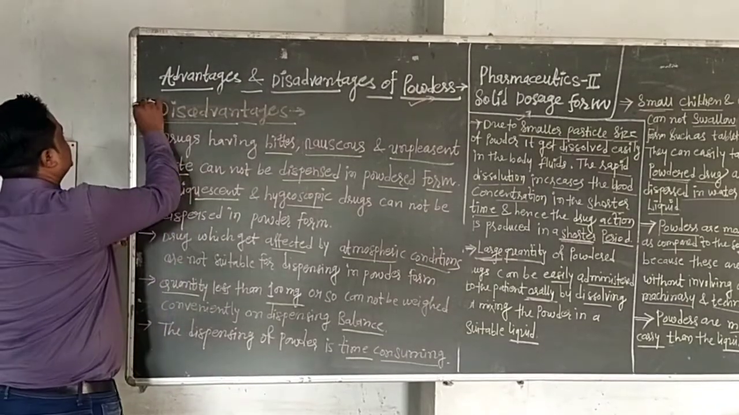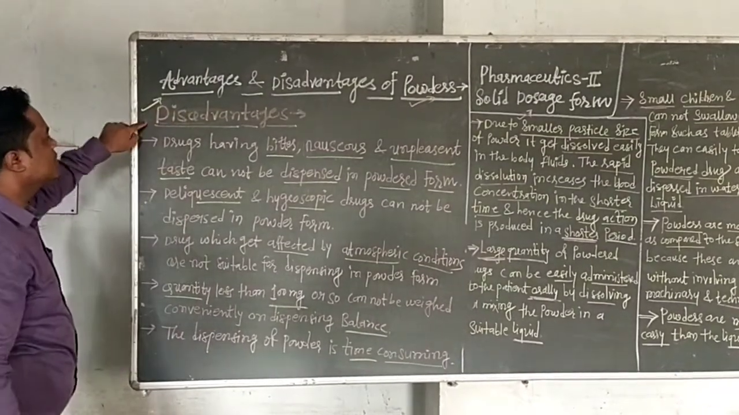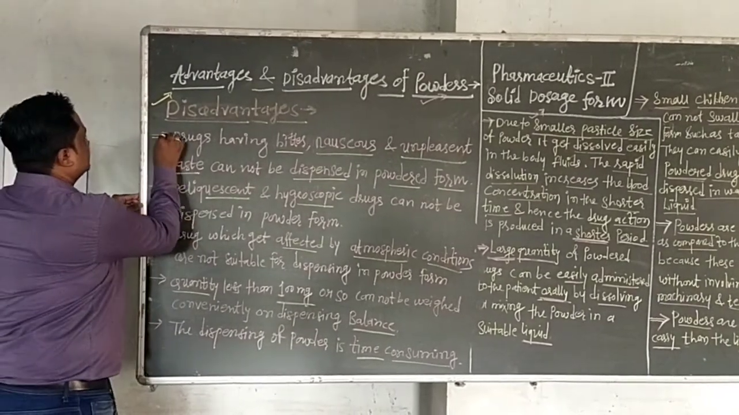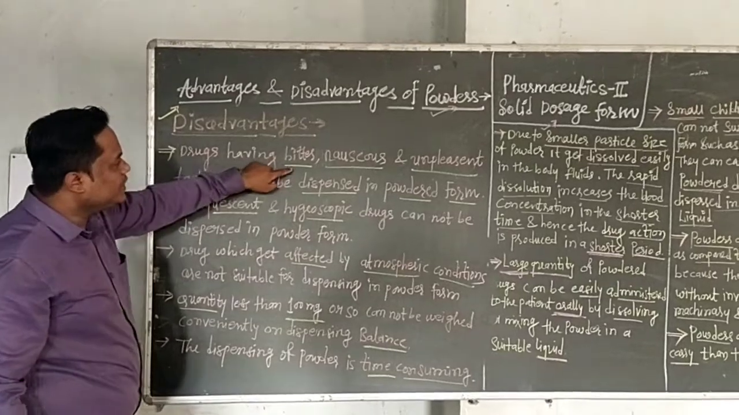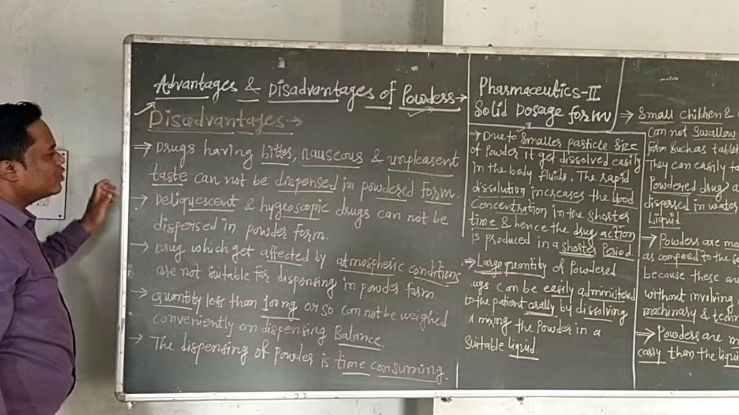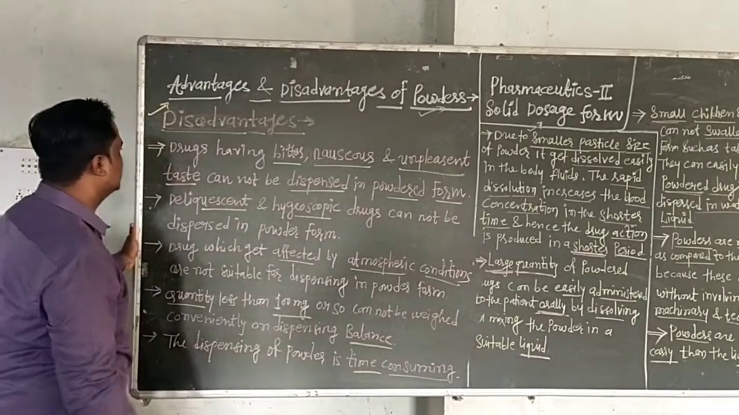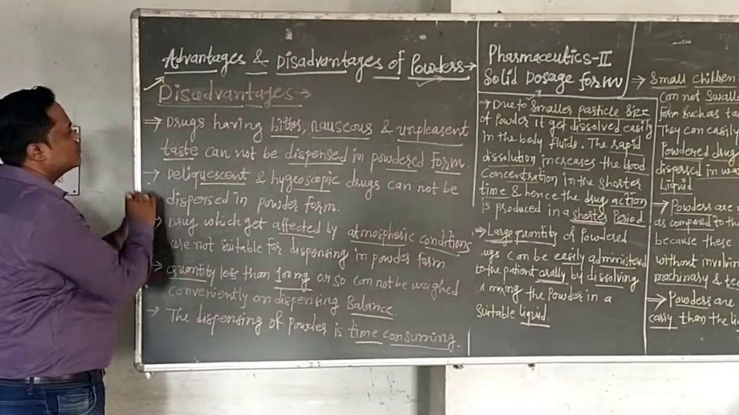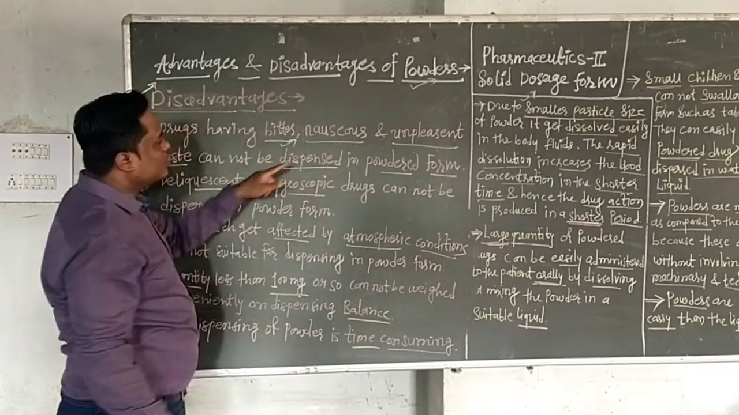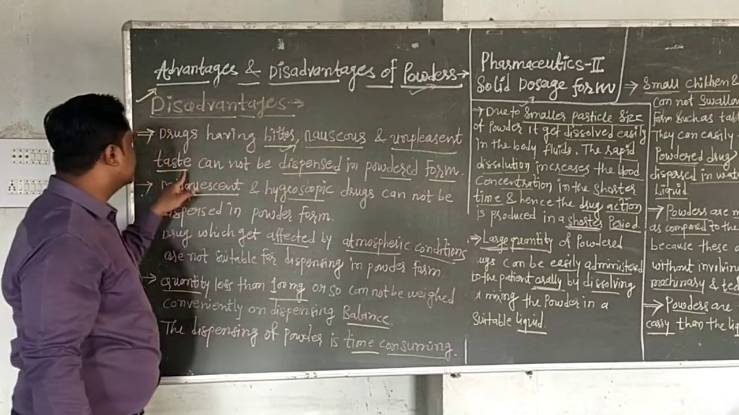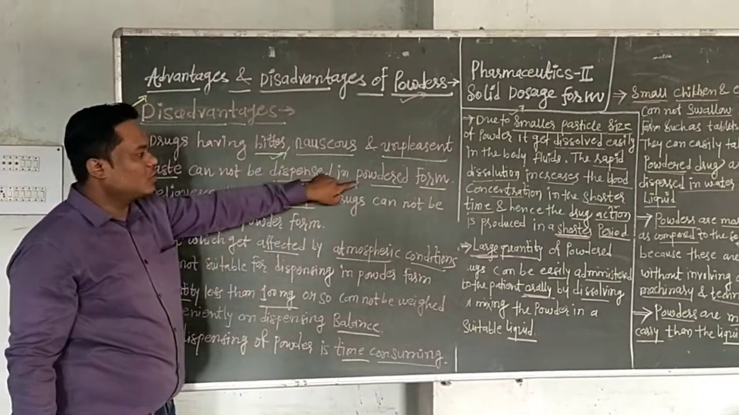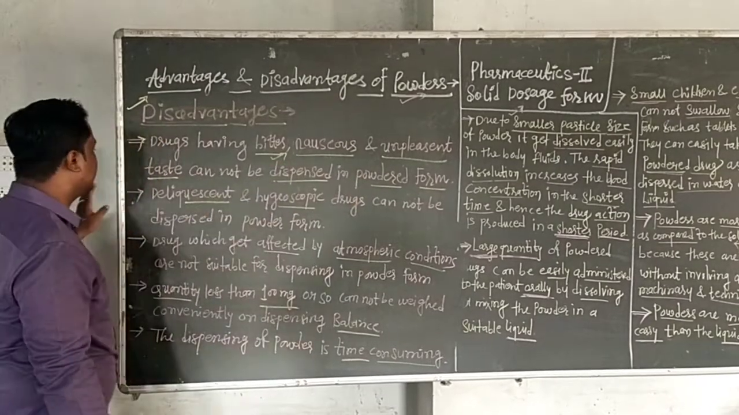Then next we have to see the disadvantages of powders. First, drugs having a bitter, nauseous and unpleasant taste cannot be dispensed in powder form. This is one of the disadvantages of powder. Drugs having a bitter taste, or a nauseous and unpleasant taste, cannot be dispensed in powder form. This is one of the disadvantages.